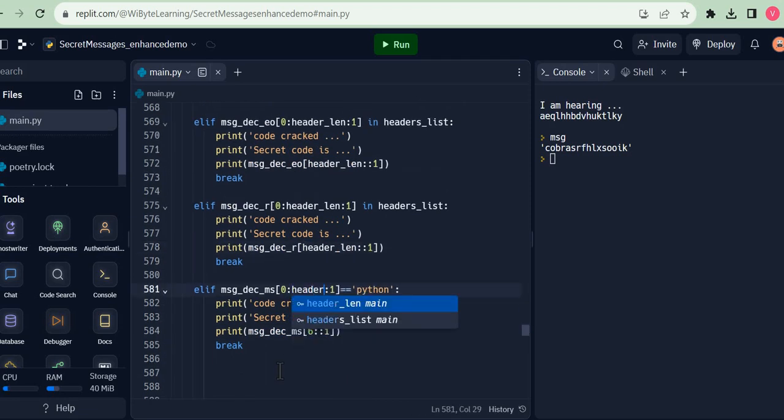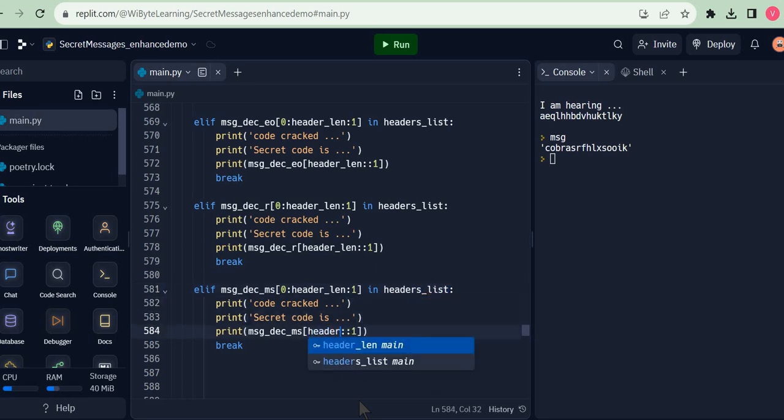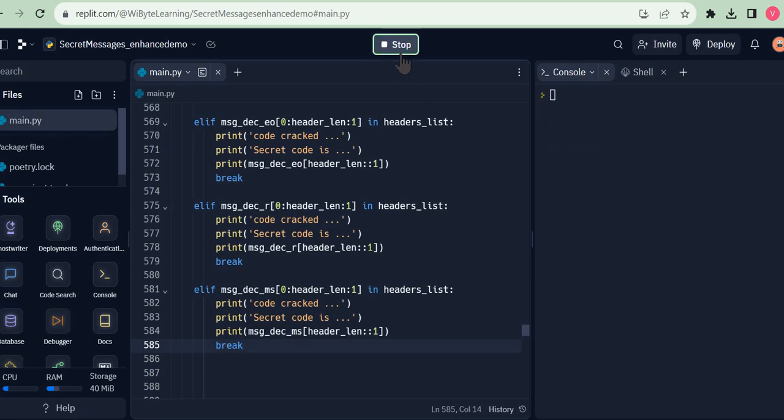Again, I say in headers_list. And over here, I read header_len all the way to the end. Now, this will in fact do the job for me. Although, as we'll see, this code can be improved significantly, and we'll come back in the next video to do it. But let's see how this works.